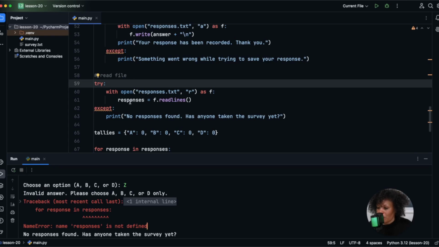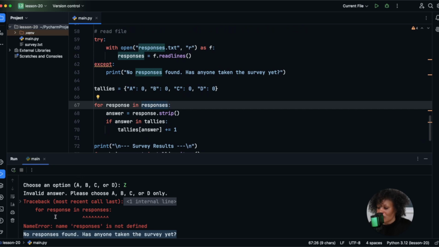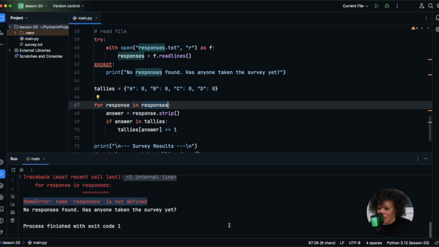We're trying to open this responses.text, but guess what? It doesn't exist. So it's going to this except block and it's printing no response found. Has anyone taken the survey yet? And so we see that no response is found. However, as we move down the line of code, we can see that we're trying to use responses. And that's the reason why we get this name error. Name responses is not defined. This is where this error is coming from. This is not defined. Okay, so what do we need to do to fix this?